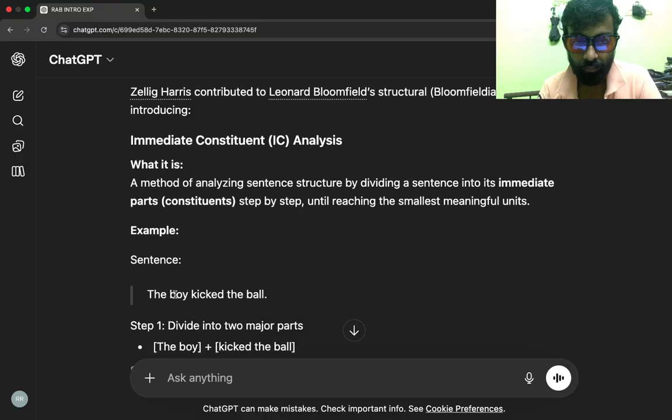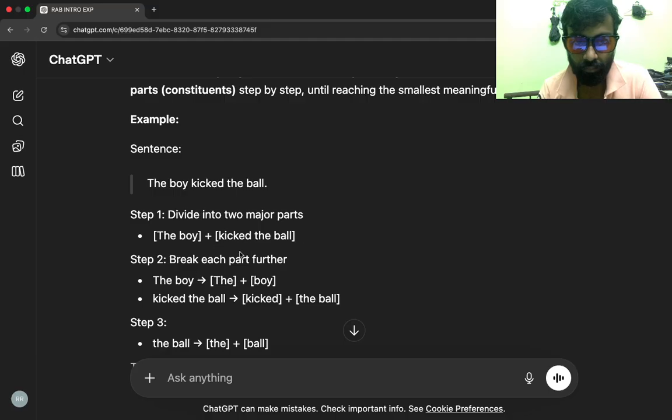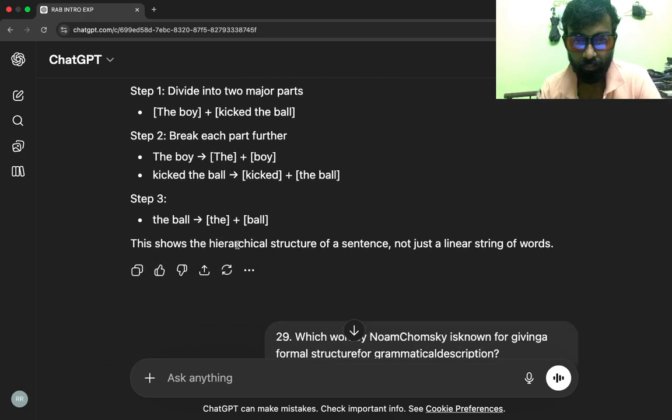Example sentence: the boy kicked the ball. Step 1: divide into two major parts, the boy, plus kicked the ball. Step 2: break each part further: the boy becomes the plus boy, and kicked the ball becomes kicked plus the ball. Step 3: the ball becomes the plus ball. This shows the hierarchical structure of a sentence, not just a linear string of words.